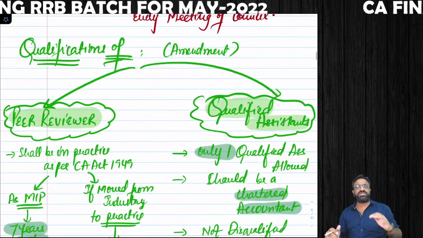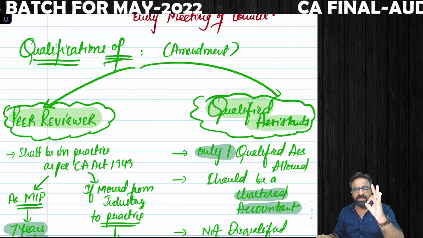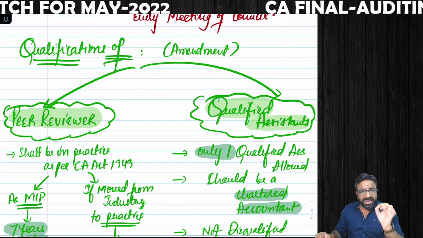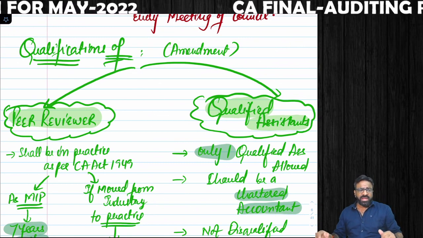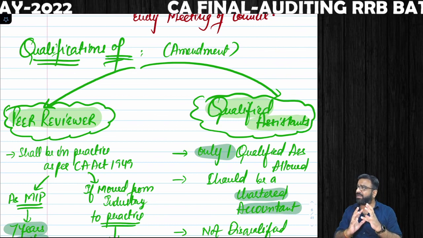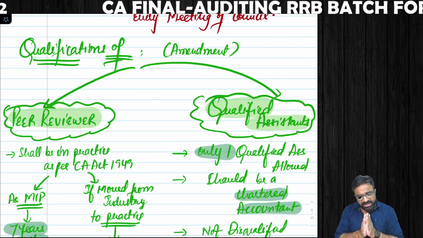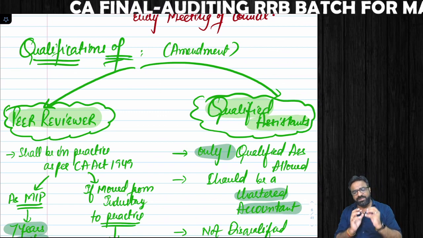Next one, qualifications of a peer reviewer. Now who can be the peer reviewer? Remember one thing, a big amendment came. Peer reviewer has to be a practicing CA. If you are already a practicing CA, 7 years are enough in practice. 7 continuous years of practice are enough. So if you are in practice, again saying, you should be in practice for 7 continuous years.